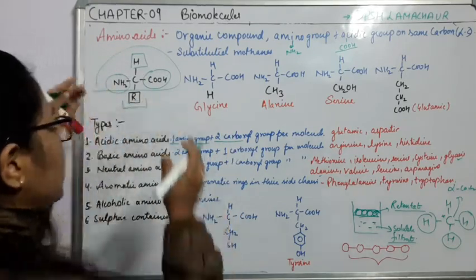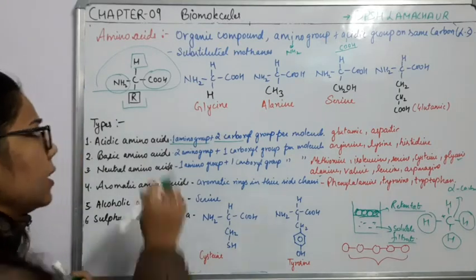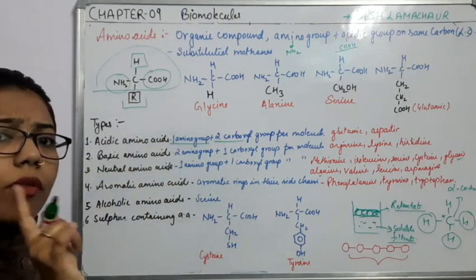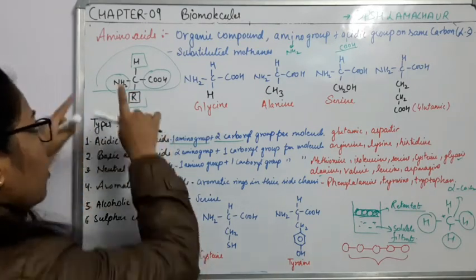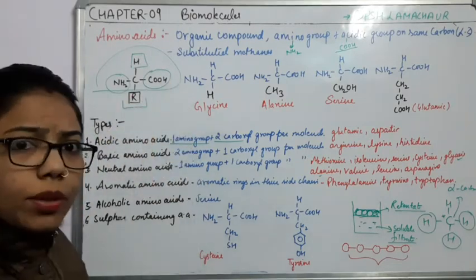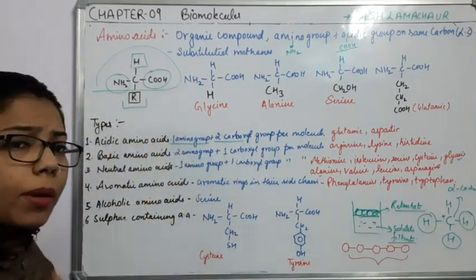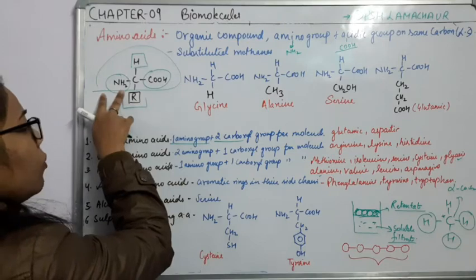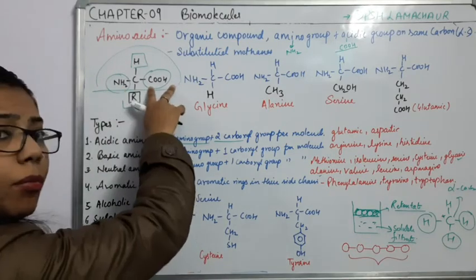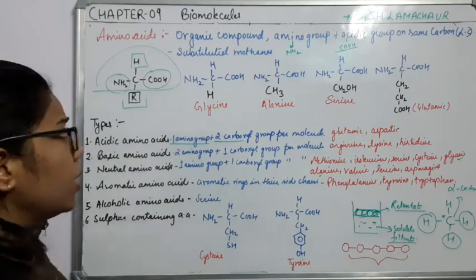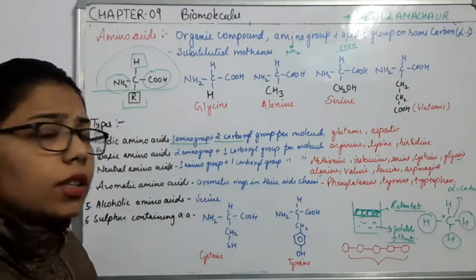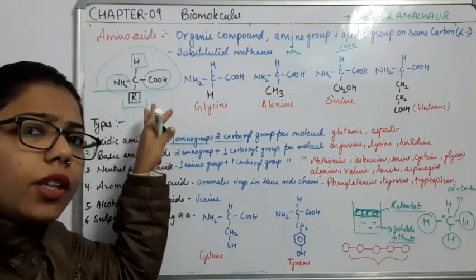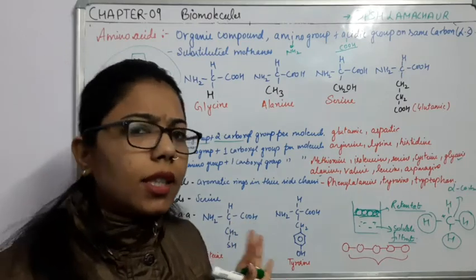Okay, if you see the general diagram of amino acids, this structure you can see here, this is of neutral amino acids. Why a neutral amino acid? In neutral amino acids, one amino group and one COOH group are present on this carbon. But if I talk about the acidic amino acid, what will happen? The amino group will remain one, but there will be more COOH groups. To neutralize this effect, there should be equal numbers. This nature is showing neutral because both have the same number, right?